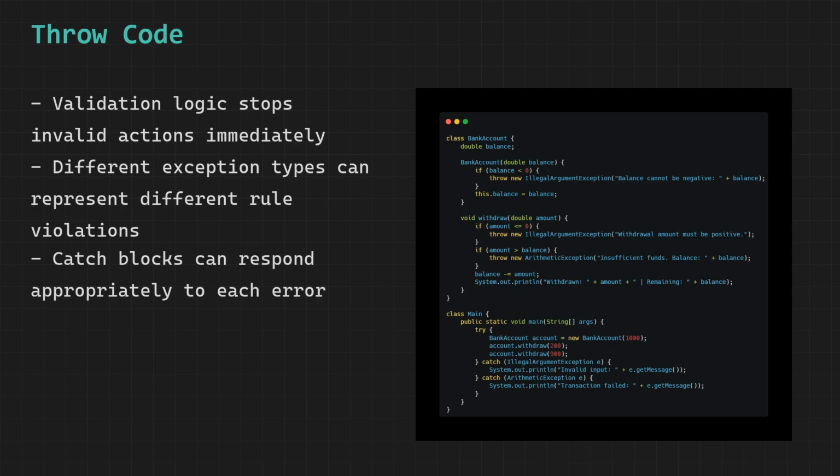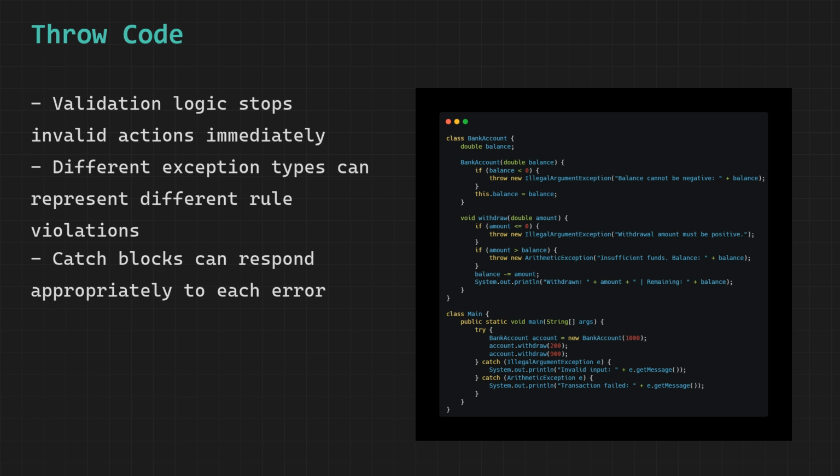Let us walk through this code step by step. We have two classes here: BankAccount and Main. This example shows how the throw keyword lets you enforce your own business rules and stop execution the moment something invalid happens. Starting with the BankAccount class. It has one field called balance of type double. The constructor takes a starting balance as a parameter.